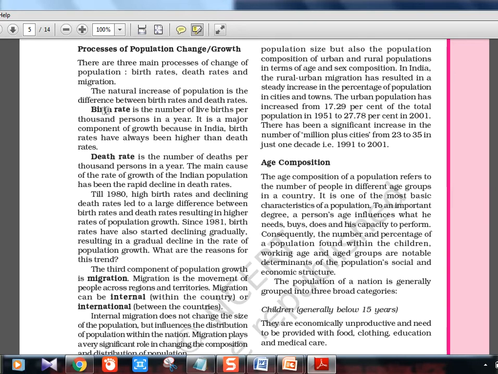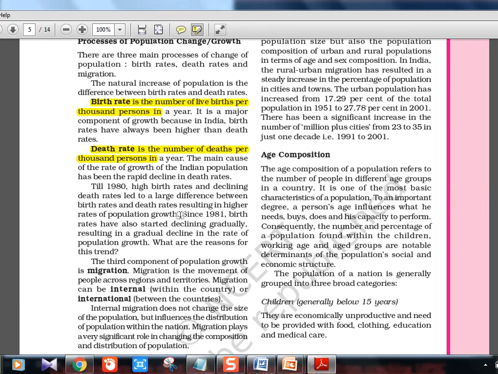Birth rate, death rate. Birth rate is the number of live births per 1,000 persons, and death rate is the number of deaths per 1,000 persons. Then there are 2 more things, not shown here: mortality and morbidity. Mortality means something which causes death, that is the rate at which death is happening. Morbidity means the rate at which health is deteriorating, that is health problems are coming.